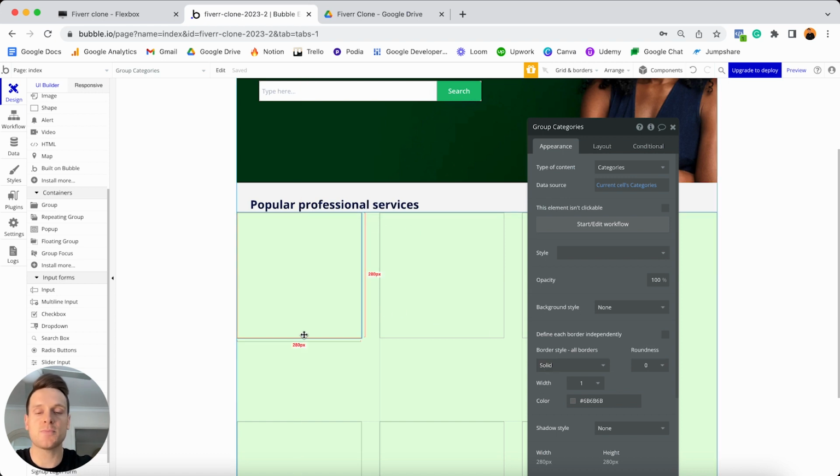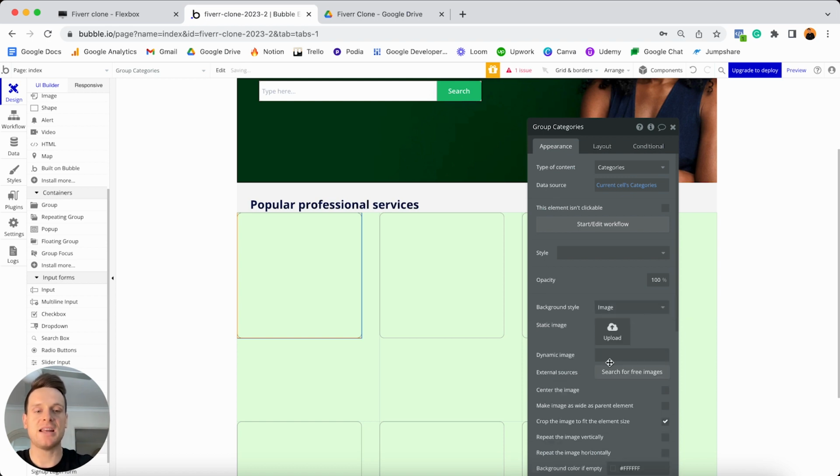And as you'll notice, because I've added a border on this group here, any change made in this first cell will be reflected across any other cell inside of this repeating group. So to my point before, you only need to edit the first cell and the remaining cells will be pre-populated. I'm also just going to update the roundness of this group's borders to be 10, so that way it has some curved edges. And it's at this point that I'd now like to update the background image for each of our groups. So I'm going to update the background style to be an image, and I'm not going to upload a static image.